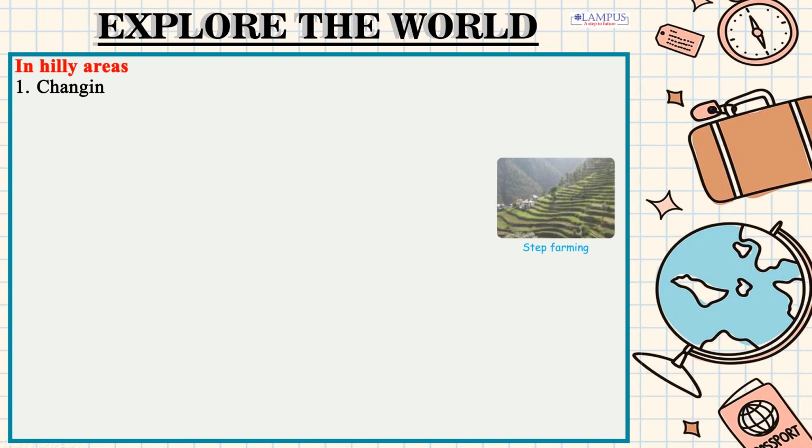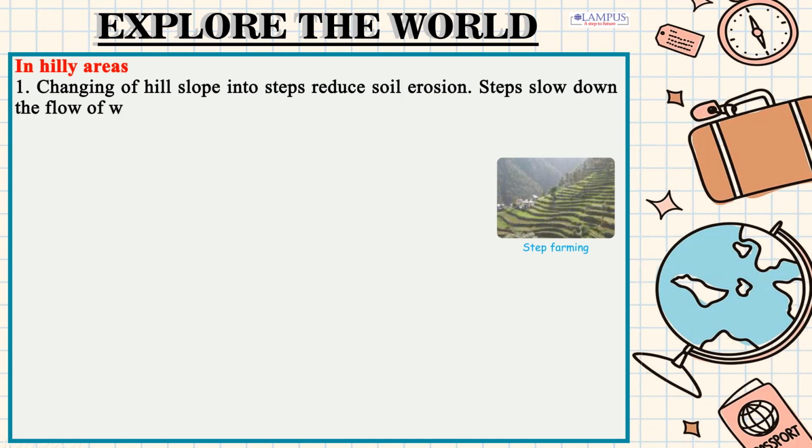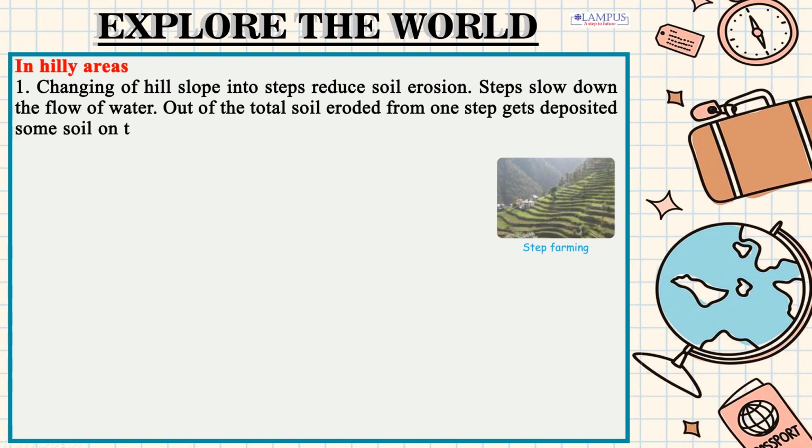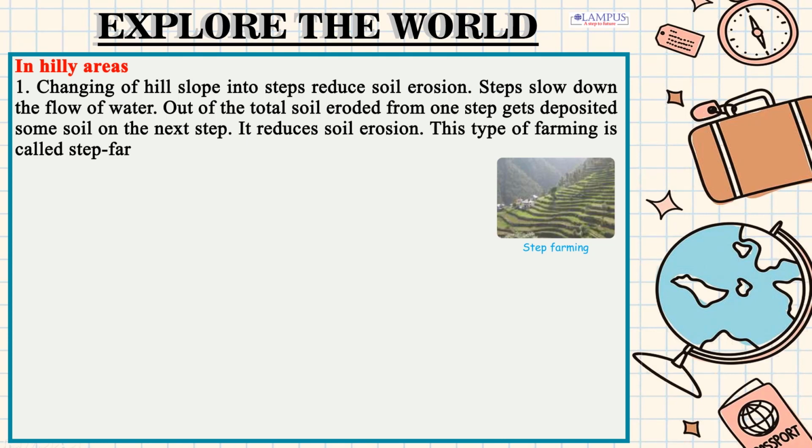On hill slopes. 1. Changing the hill slope into steps reduces soil erosion. Steps slow down the flow of water. Out of the total soil eroded, some soil from one step gets deposited on the next step. It reduces soil erosion. This type of farming is called step farming.